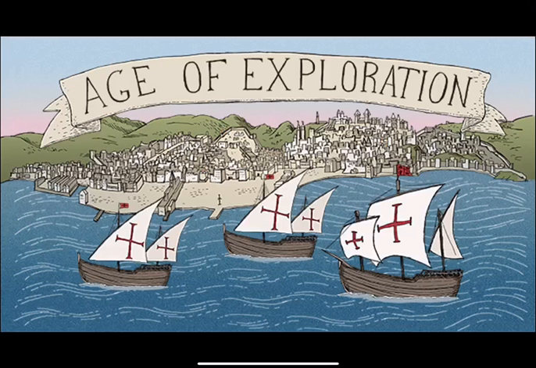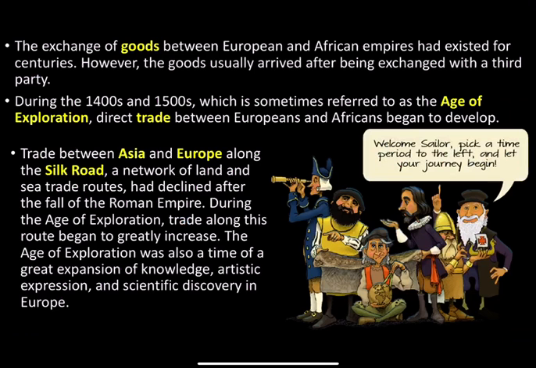Today we are going to begin our study of the Age of Exploration. The exchange of goods between European and African empires had existed for centuries. However, the goods usually arrived after being exchanged with a third party. This means the traders didn't directly deal with the people they were trading with. You would sell your goods to someone who would then travel a long distance and sell it to someone else, who would then sell it to someone else who may eventually get it to the last buyer.